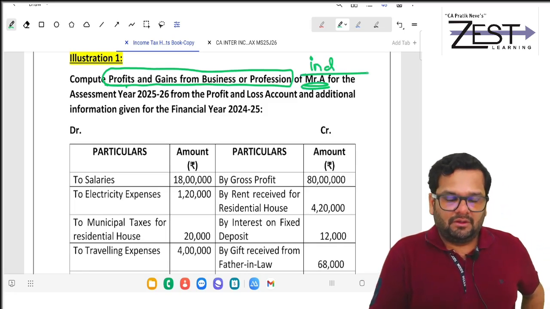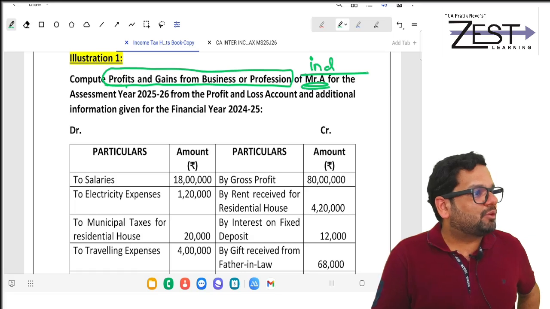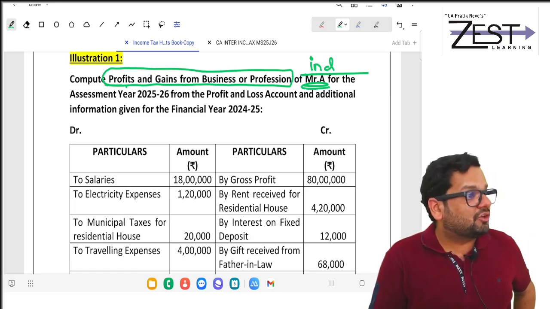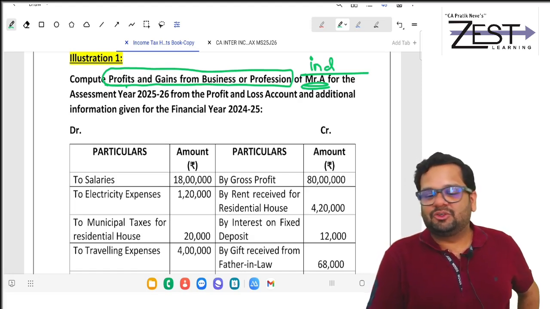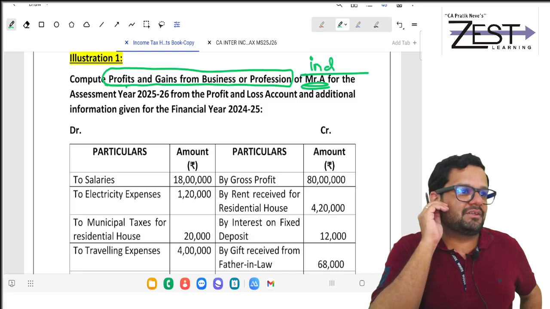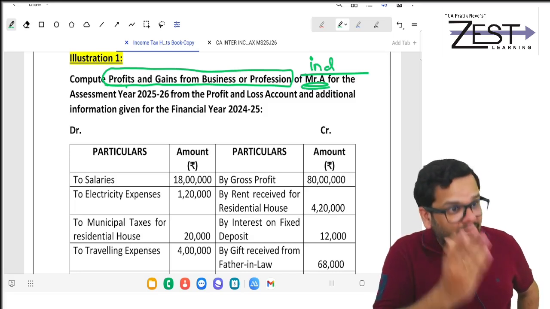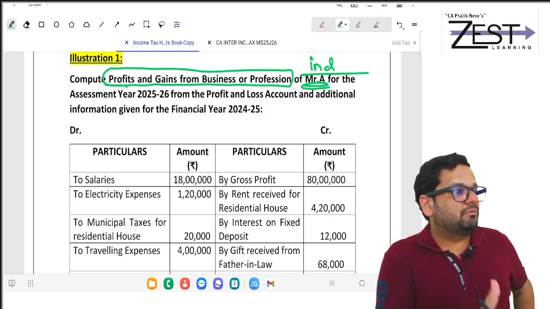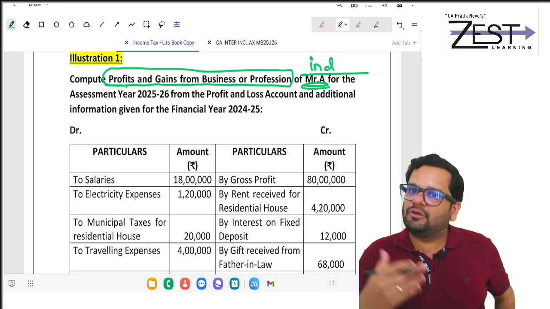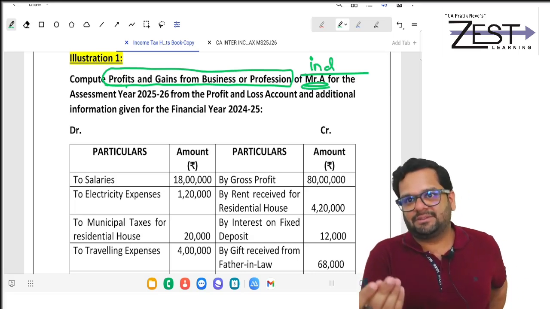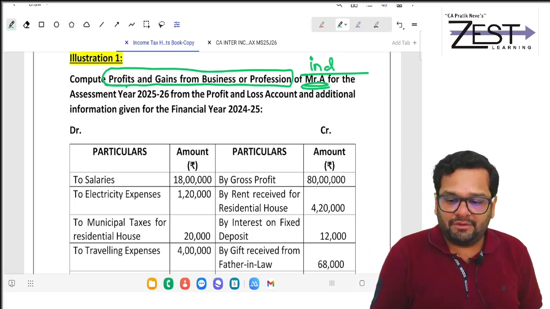individual. See, when I read any tax question, I have to focus on who is the assessee, individual. So don't say Mr. A, sir, what is sir asking? Mr. A means who? Individual. Tomorrow, Messrs. A and company firm could be given to you. So dynamics of solving the sum might change. Okay, individual.